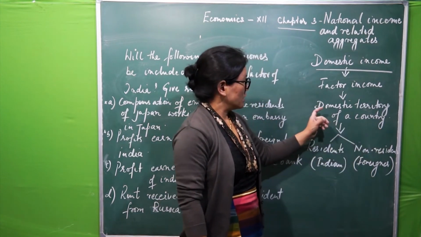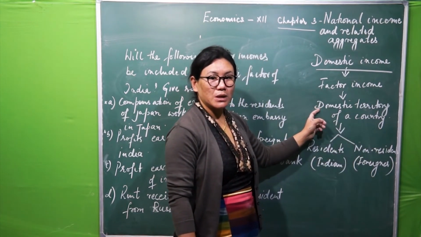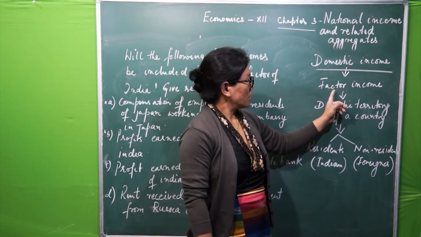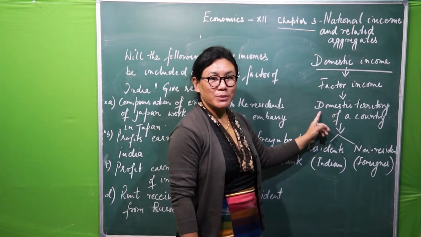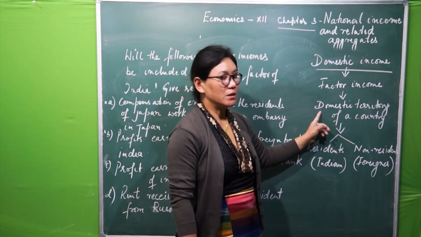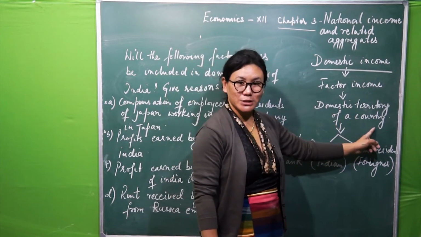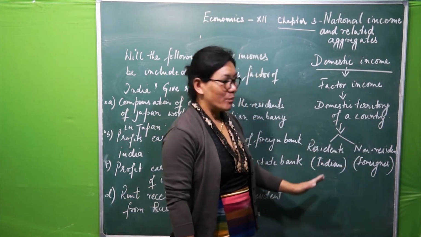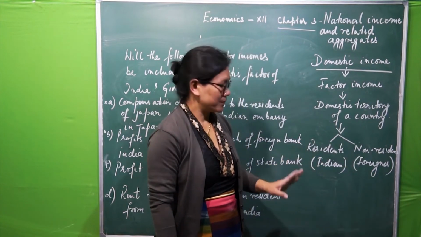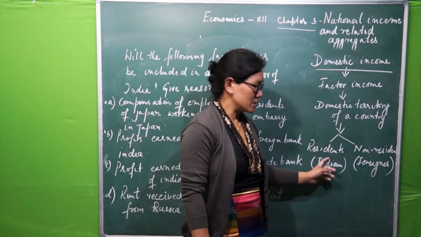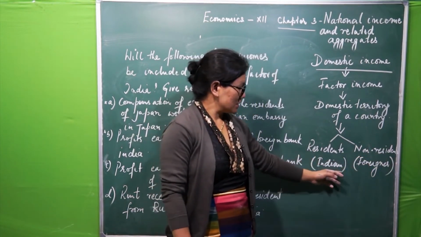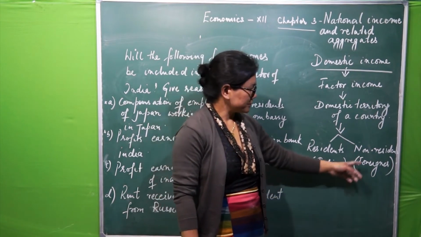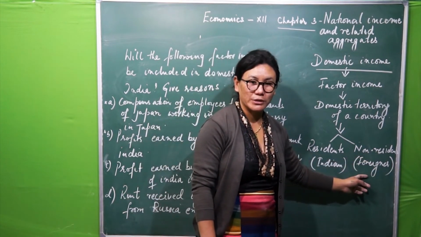Instead of this, we can also say factor income must and should be generated within the economic territory of a country, no matter who generates it, whether it is a resident or non-resident. Resident, I've taken here Indian, and non-resident, foreigner.